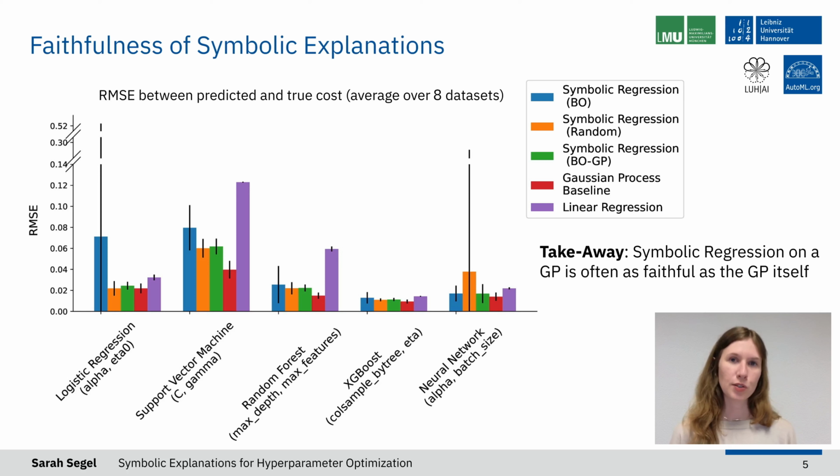And furthermore, we also show the RMSE for a simple linear regression for comparison. If you have a look at the symbolic regression that was fitted with the last approach, leveraging the Gaussian process surrogate model, shown here in green, and compare it to the RMSE of the actual Gaussian process surrogate model, shown in red, you can see that they are quite close most of the time, which is great because that means that this symbolic regression approach is suitable to faithfully predict the performance of machine learning models based on the hyperparameter configuration.